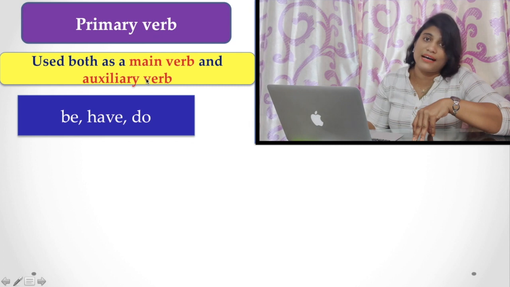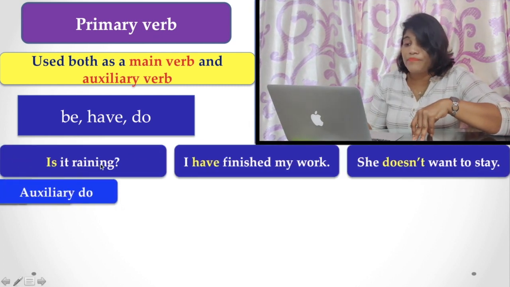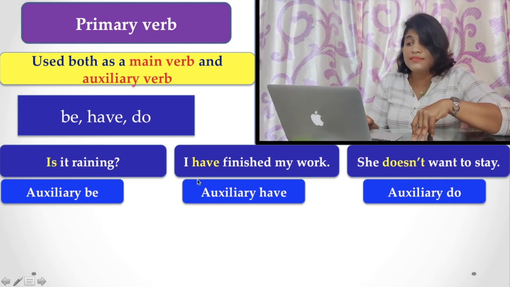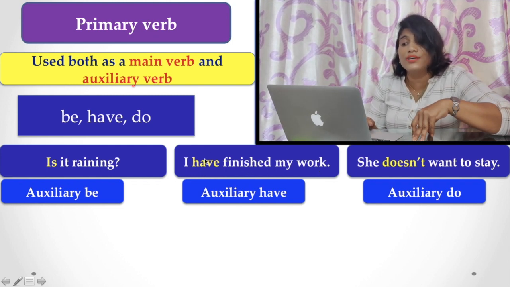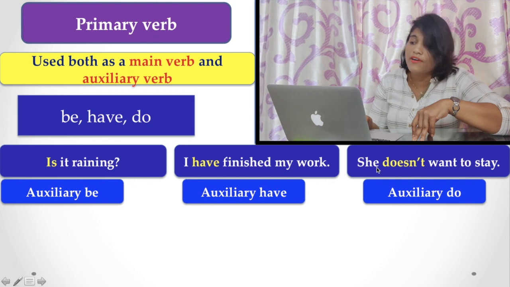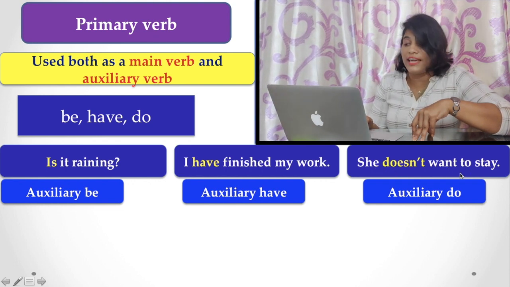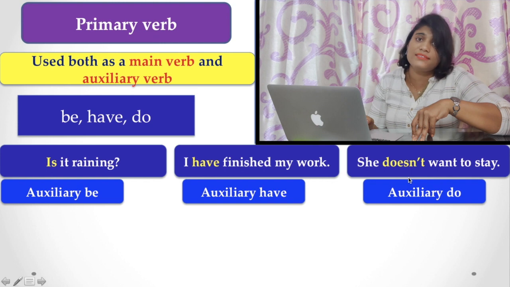Let's see the examples. Here, "Is it raining?" Here, you find the be verb is used as an auxiliary be. "I have finished my work." Here, have is used as an auxiliary have. And "She doesn't want to stay." Here, the do verb in "doesn't" is used as an auxiliary verb to make the sentence negative.